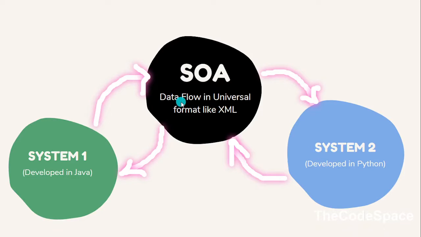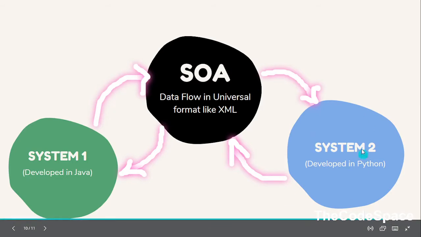And one main advantage is, when we pass our message to SOA, and suppose there is a system failure or system connection failure here, SOA is smart enough to send this message when system 2 is available.